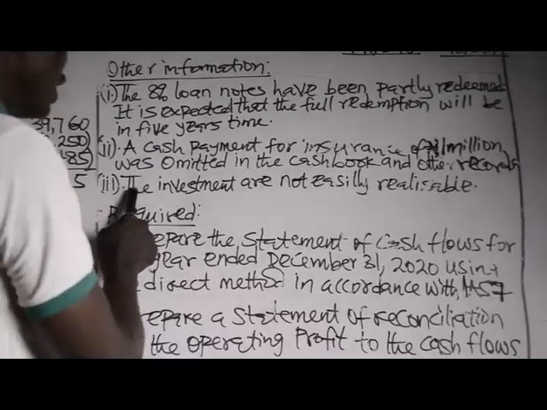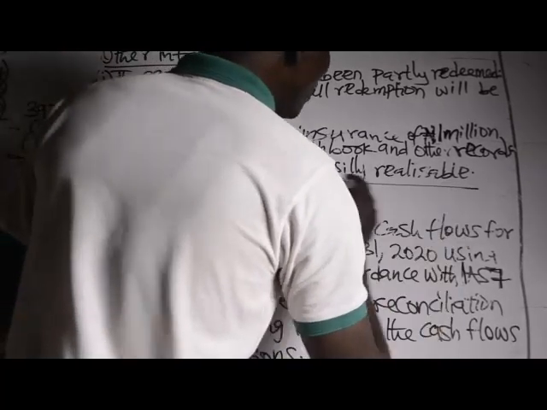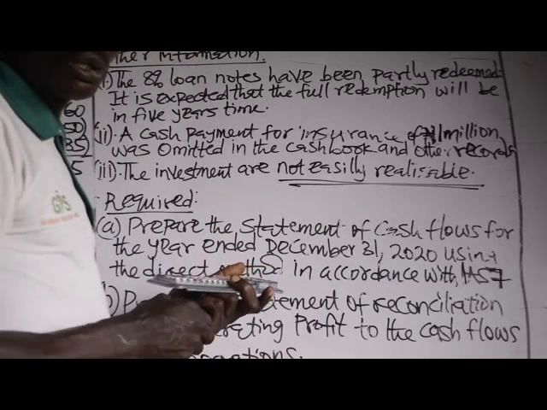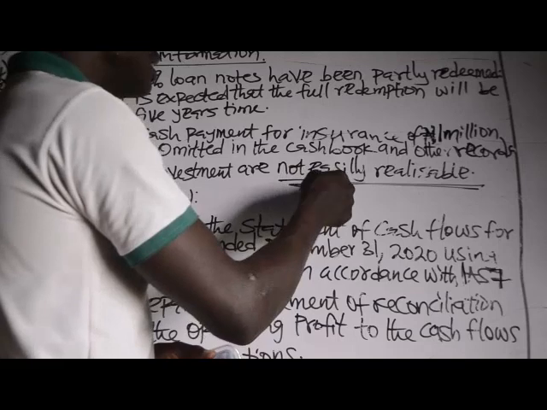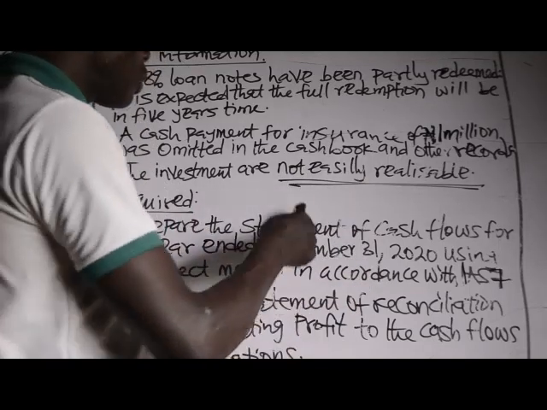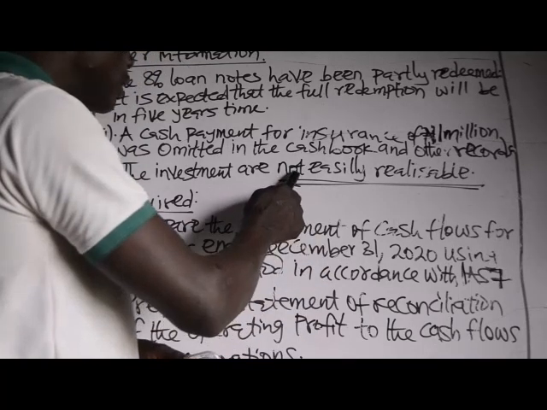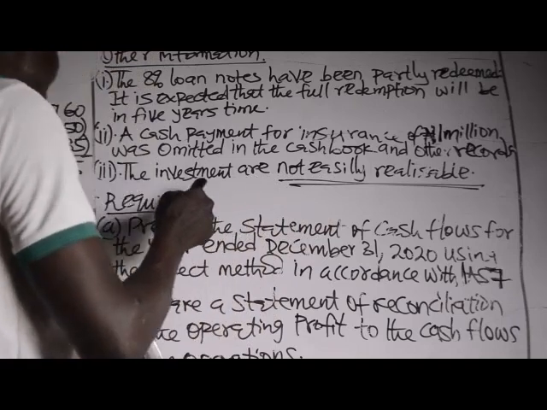Note 3: the investments are not easily realizable. Since they are not easily realizable, that means you are going to treat that as investing activity. But if that investment is easily realizable, then you are going to treat it as a cash equivalent. So for this purpose, this will not be treated as cash equivalent, it should be treated as investing activity.